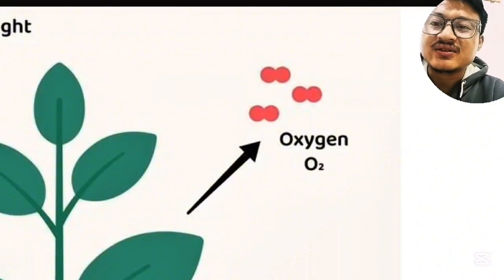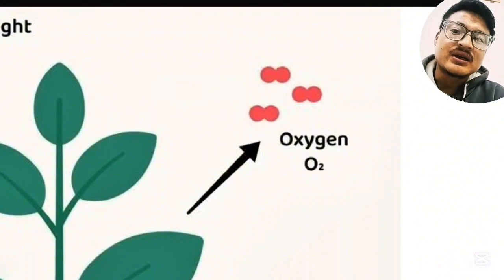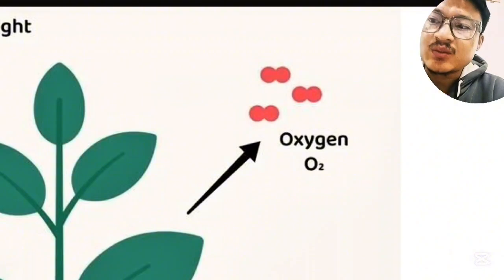Now this oxygen is released into the atmosphere, which is very much important for all the living organisms.